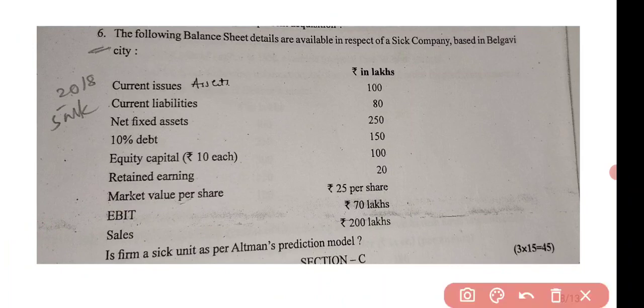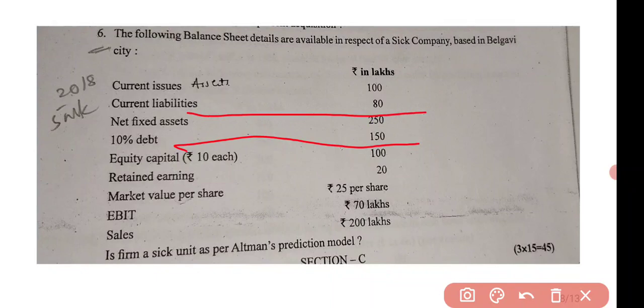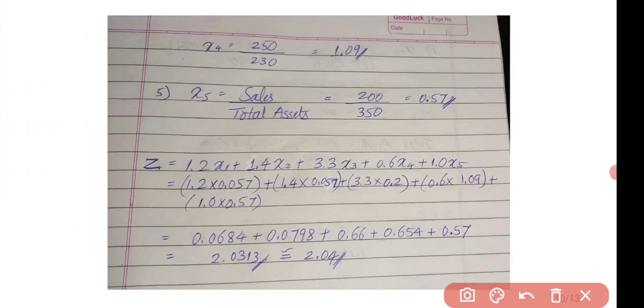The book value of debt, how can we calculate this? Long term debt plus short term debt, right? Short term debt we can also call current liabilities. So long term debt is the 10% debentures, 150, and the current liability is 80. 150 plus 80 will give you 230 lakhs. 230 is your total book debt value. So the X4 solution is 1.09. 250 divided by 230 will give you 1.09.